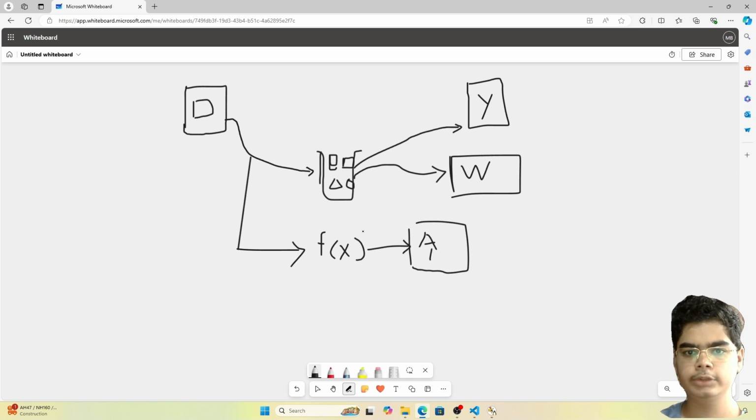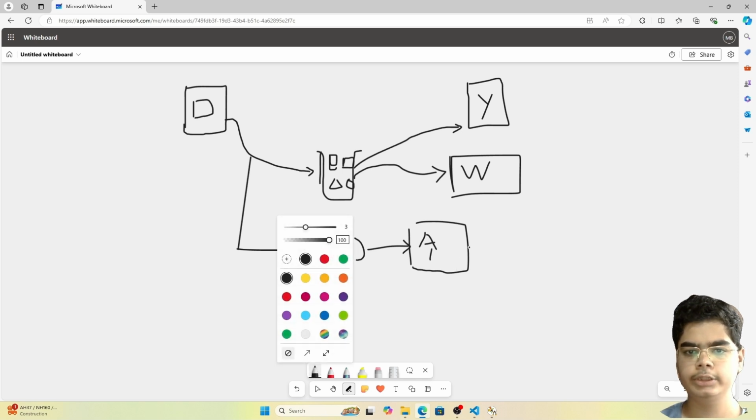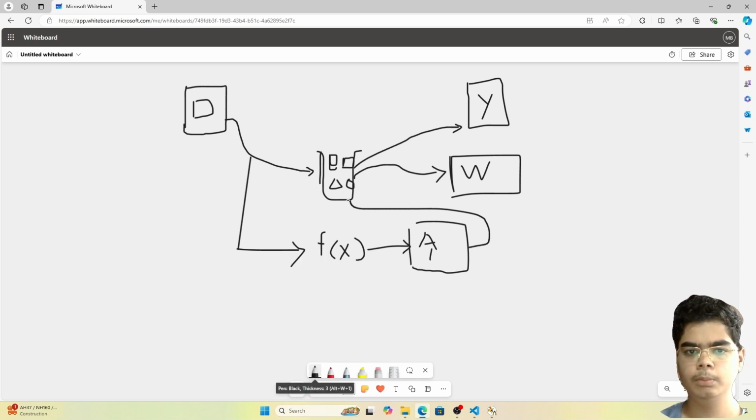So now once we have this, we can feed this data to the model. So these are the basic steps of the machine learning process, and this is like very basic and very dry steps of this process.